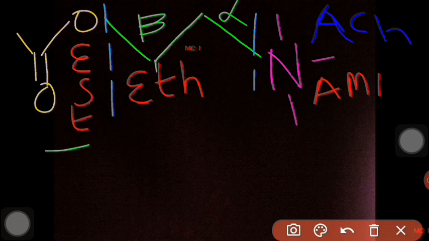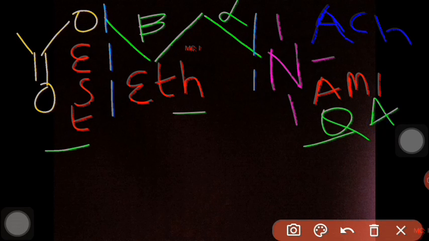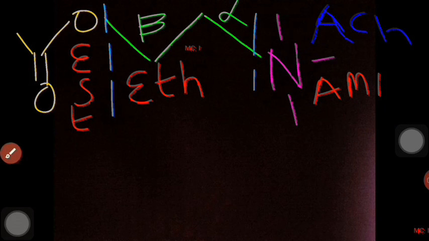One CH2 is here, one CH2 is here, and that is the ethyl group, and this is the amine moiety, or otherwise quaternary amine, and it has a plus charge, that is the positive side, because nitrogen has 3 substitutions plus 1 link with the carbon. So this is the acetylcholine which I have drawn by hand.